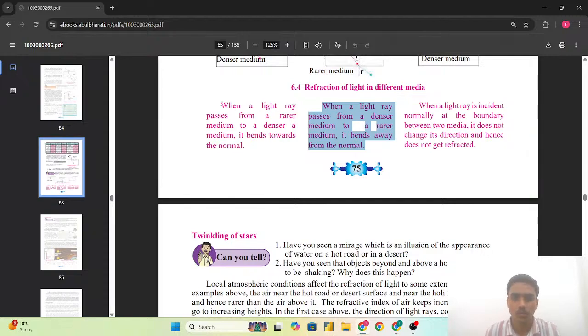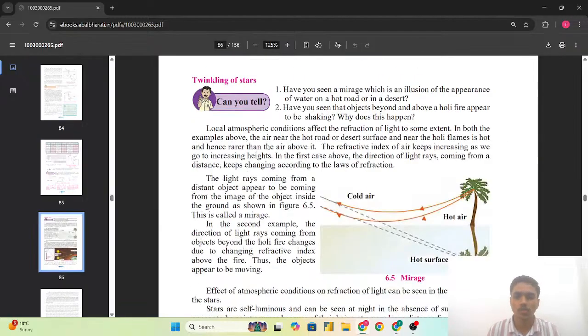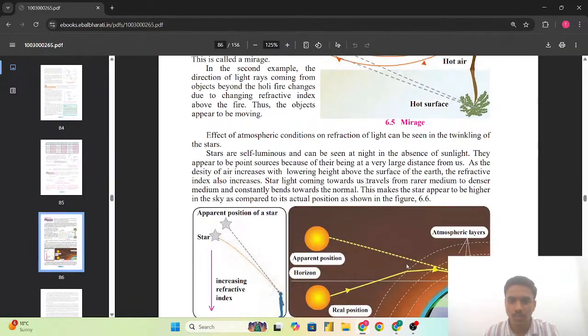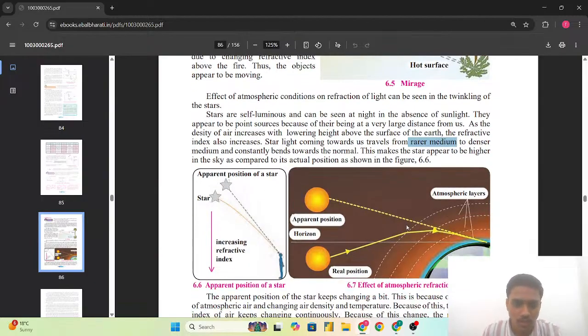And another rule was that when a light ray passes from a rarer medium to a denser medium, it bends towards the normal. Here the light is traveling from the rarer medium to the denser medium constantly. So that means the light ray will bend towards the normal. This makes the star appear to be higher in the sky as compared to its actual position, as shown in the figure. The apparent position of the star is what we see, but the actual position is nearer, though it appears farther to us.